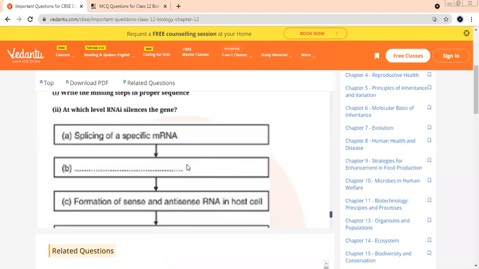Just try and complete the flowchart. Is it possible? Could you do it?